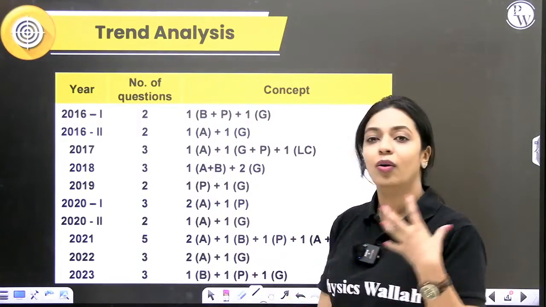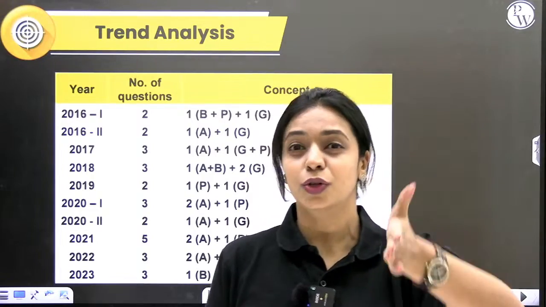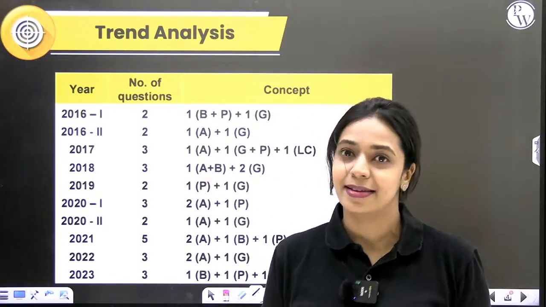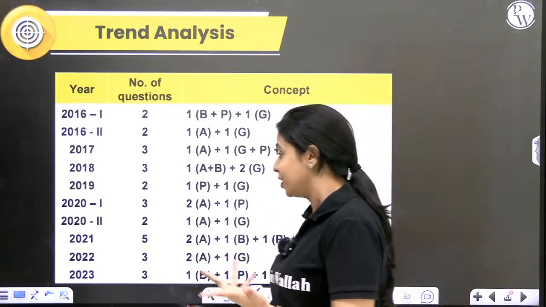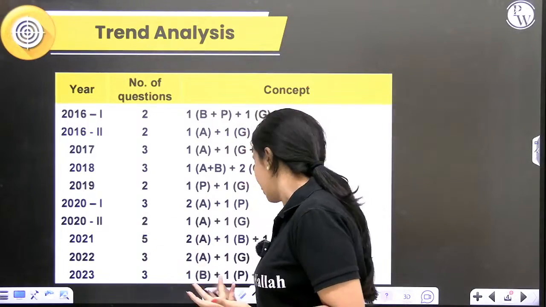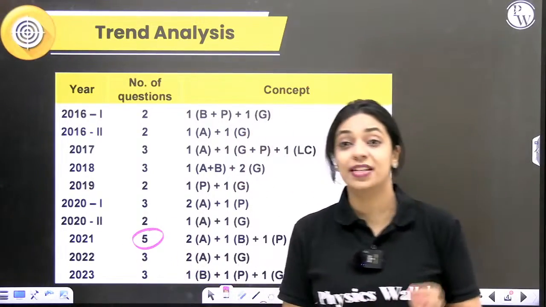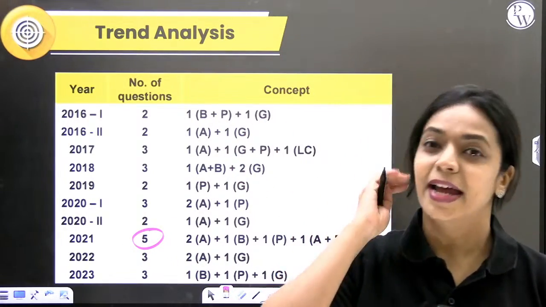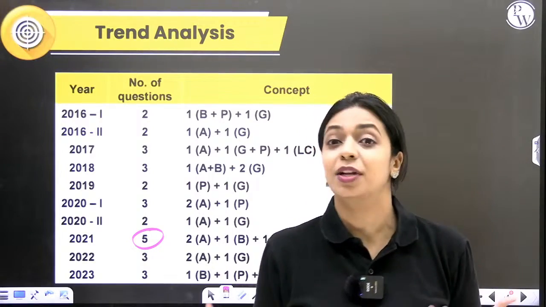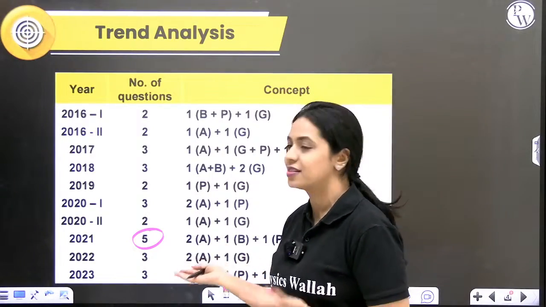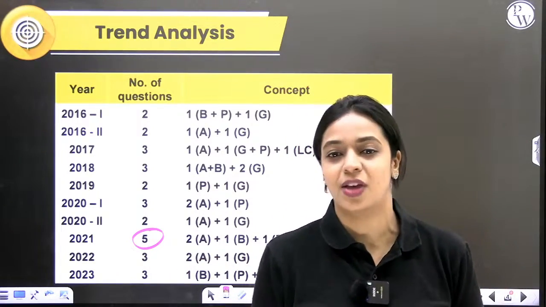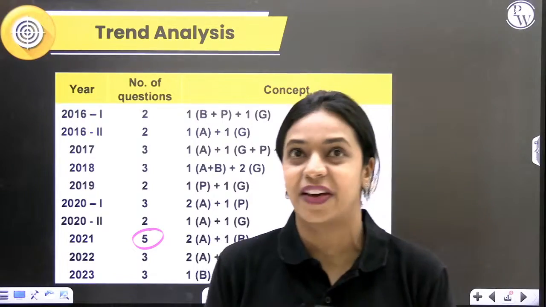You can see how, on an average, you will get 2 to 3 questions asked per year from this chapter. There was one year where almost 5 questions were asked from this one chapter alone, right? So, this chapter is very, very important. If 3 questions are asked, that means you're getting how much? 12 marks from this chapter alone. And it's not even a chapter that's very difficult to understand.